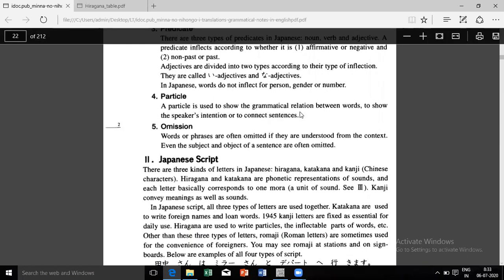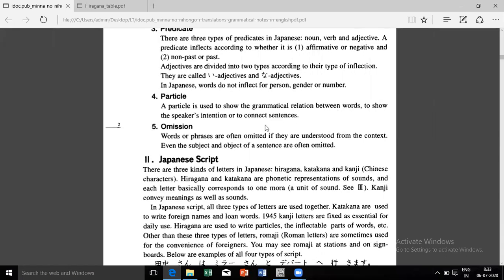Particle, the grammatical relationship, it is a joinery. So for joining the sentences, you need these particles. But yeah, "but" is also a particle in Japanese. Is, but, emphasizing something, by means of, to, in, at. So these are all particles. Now these are sometimes not particles in other languages, but in Japanese these will be particles.